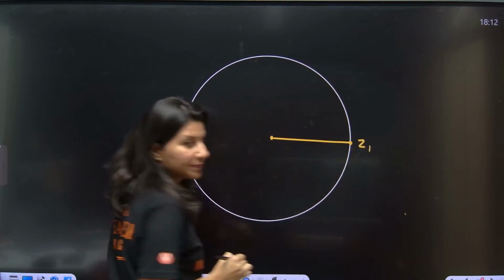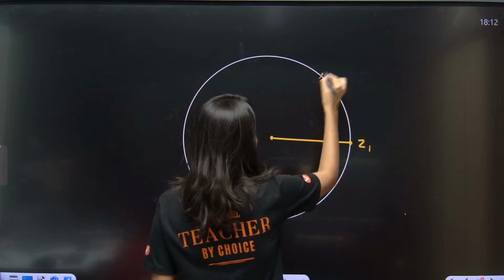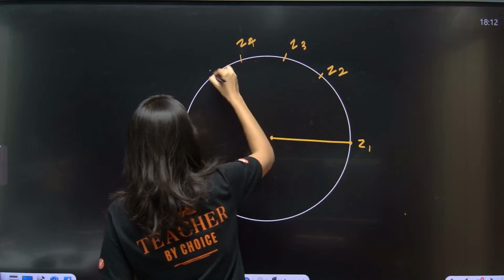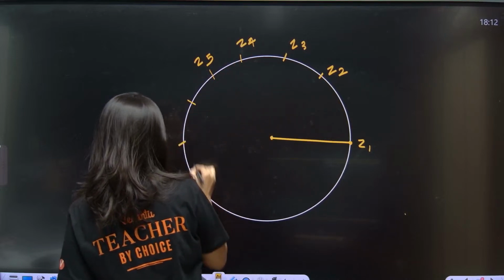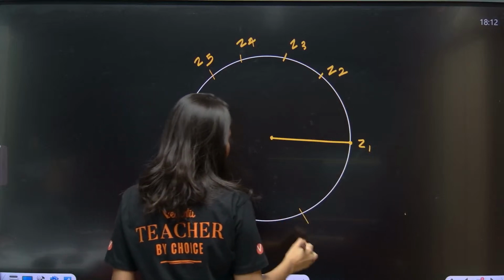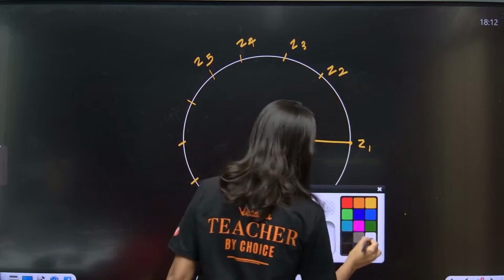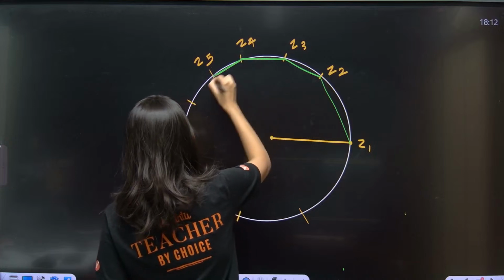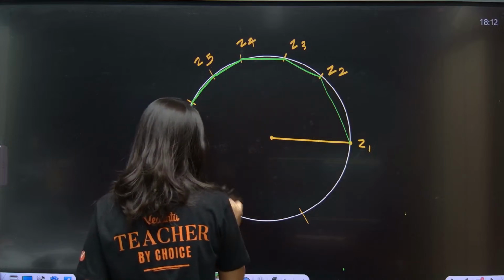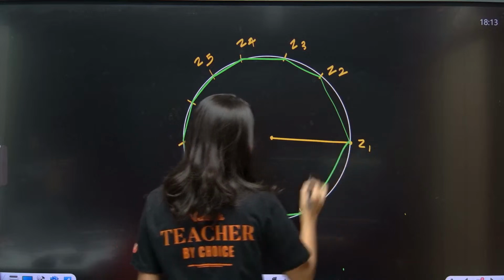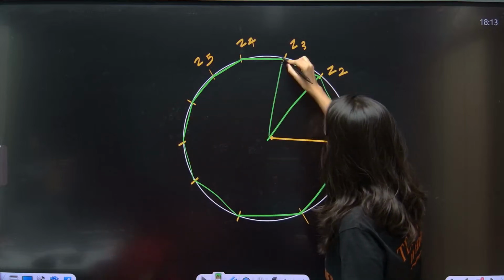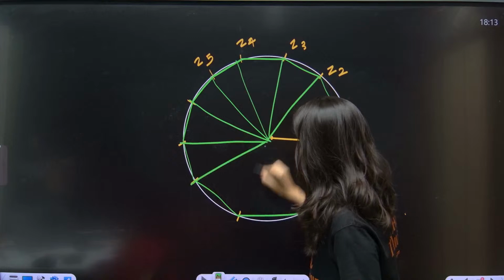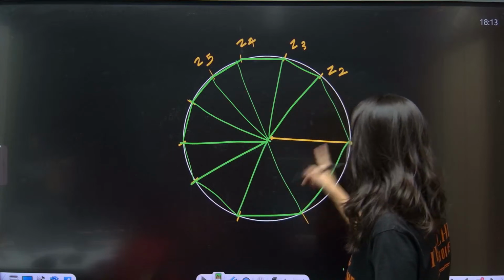Okay, so suppose this is my z1. So this will be z2. Then we are having z3, z4, z5, z6, z7, z8, z9 and z10. So can you see this? What is this becoming? Are you able to understand? This is becoming a decagon. Decagon means having 10 sides. So this is z2, z3, z4, z5, z6, z7, z8, z9, z10 and this is back to z1.